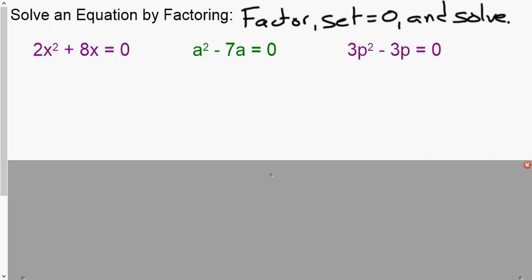So I look, does 2 go into 8? Yes. Do they have a common variable, x? What's the most I can take out? Well, the smaller exponent is 1. So it's just 2x. I'm going to divide 2x out.